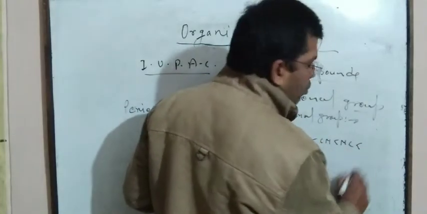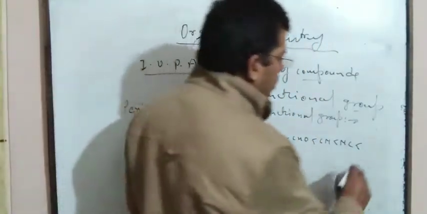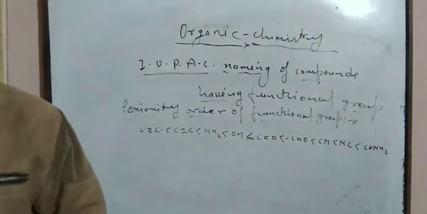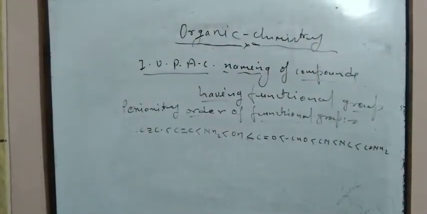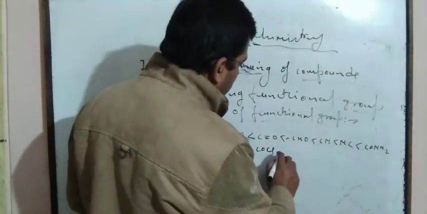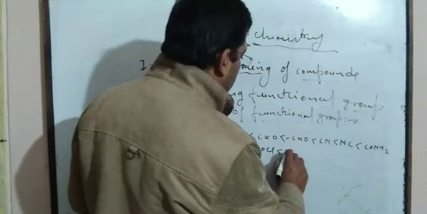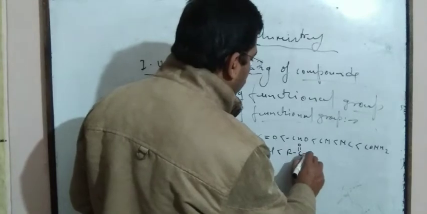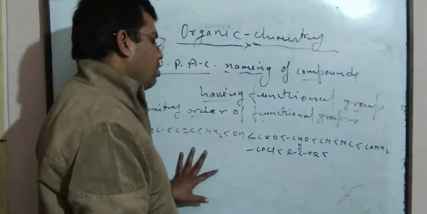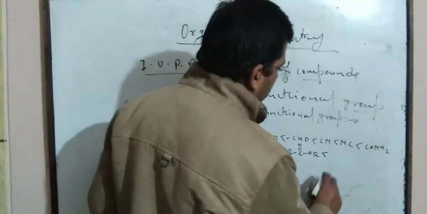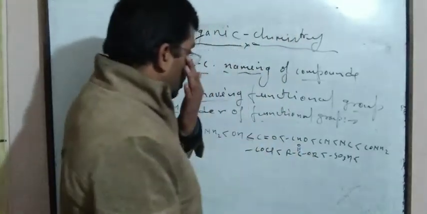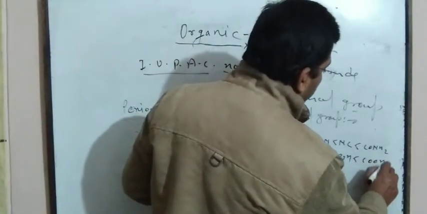then the CONH2 group, then COCl, and then the ester group R C double bond O OR, and then the SO3H group, and the highest priority is C double OH.